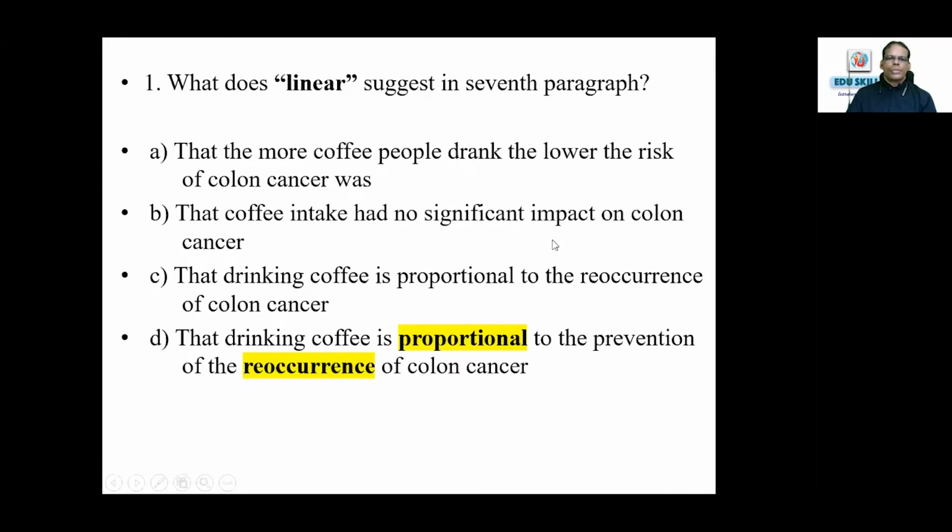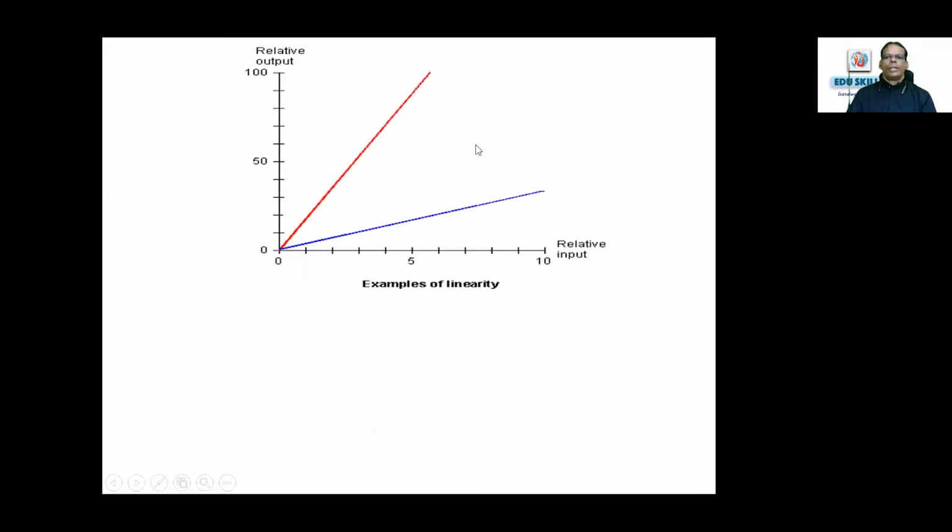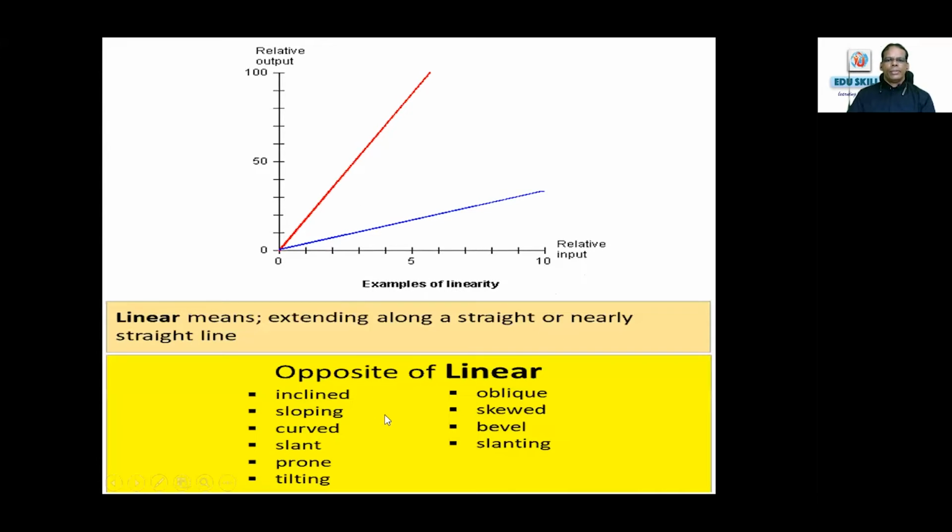Here I'm going to teach you some strategies for understanding the whole thing if you don't get it. For example, what is linearity? Linearity means proportional, both go in a proportional way. The opposite of linearity would be inclined, sloping, curved, slanting, oblique, skewed. Straight line, linearity means straight growth or step-by-step growth.